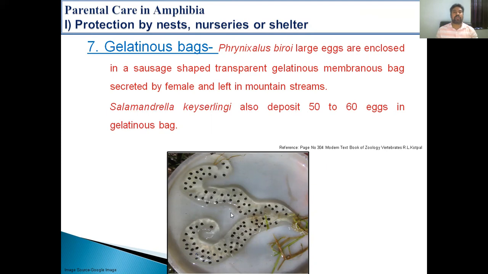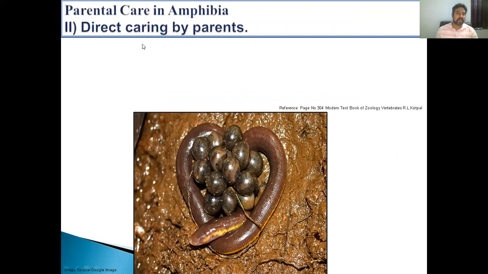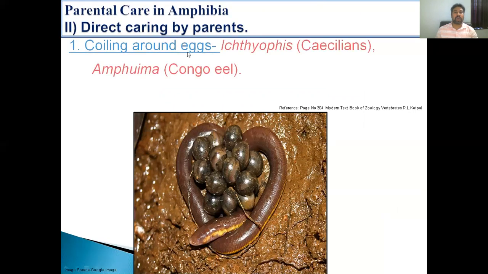The next category of parental care in amphibia is direct caring by parents. The first way is coiling around eggs. In this case, for example, in the Congo eel, Amphiuma, and the caecilian Ichthyophis, the female lays eggs on damp soil and guards the eggs by coiling around them until they hatch.